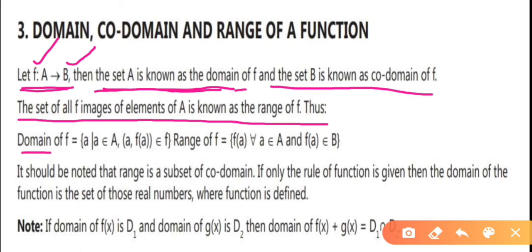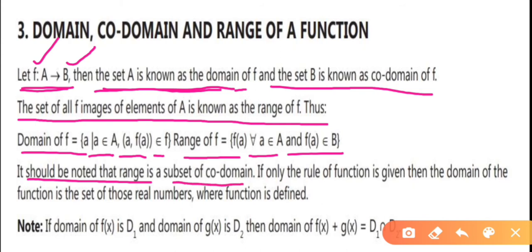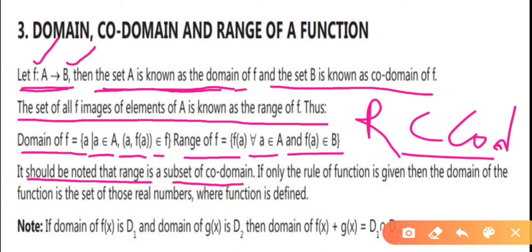Thus, the domain of f is the set of all a such that a belongs to A, that is, (a, f(a)) belongs to f, and the range of f is the set of f(a) for all a belongs to A, where f(a) belongs to B. It should be noted that range is a subset of codomain. This is an important point you have to remember. Range is a subset of codomain. Keep this in mind.